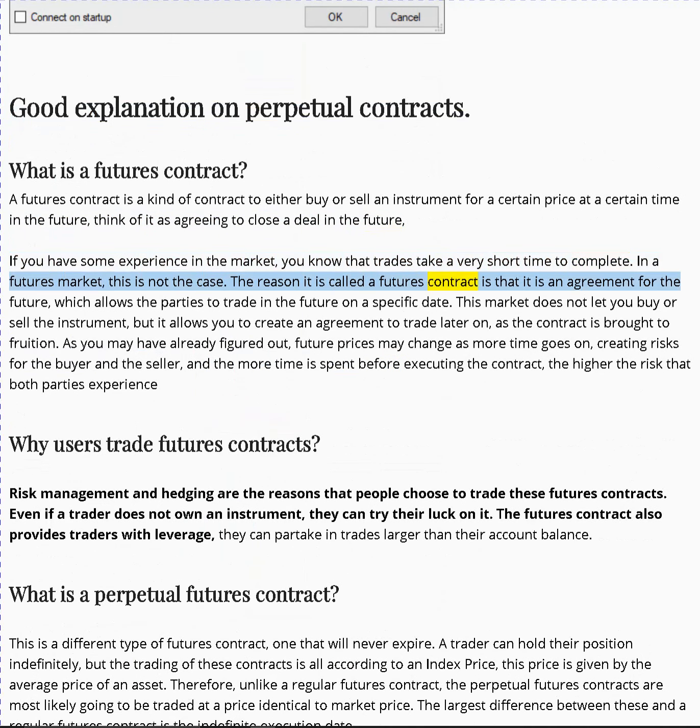The reason it is called a futures contract is that it is an agreement for the future, which allows the parties to trade in the future on a specific date. This market does not let you buy or sell the instrument, but it allows you to create an agreement to trade later on, as the contract is brought to fruition.